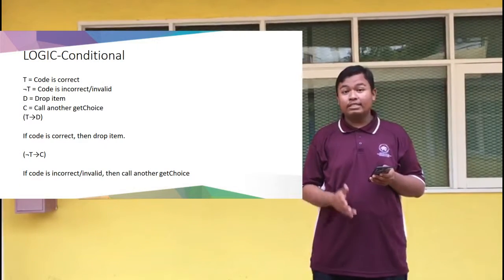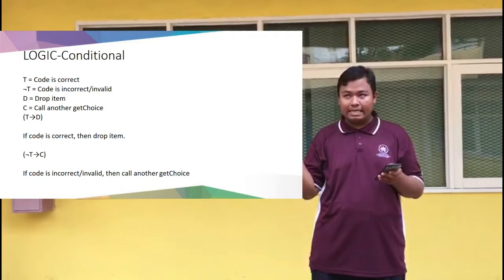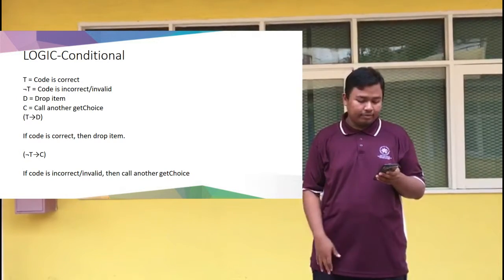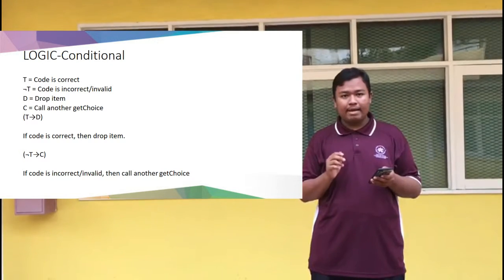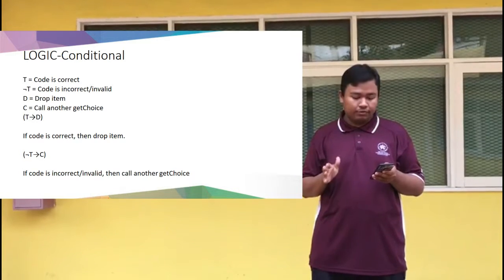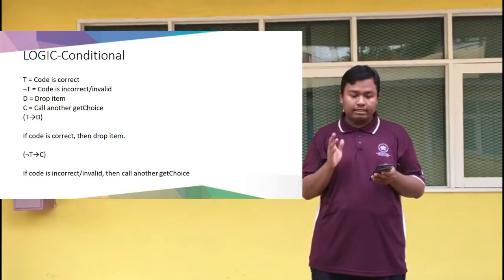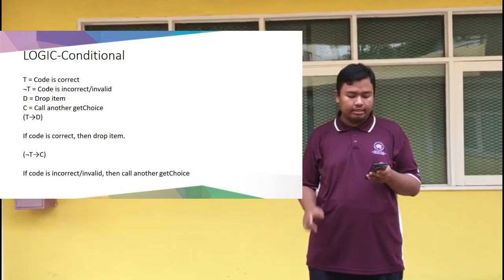And next, for the logic condition. On the logic condition, we determine T as the code is correct. The negation of T we determine as the code is incorrect, D we determine as drop item, and C we determine as call another get choice.